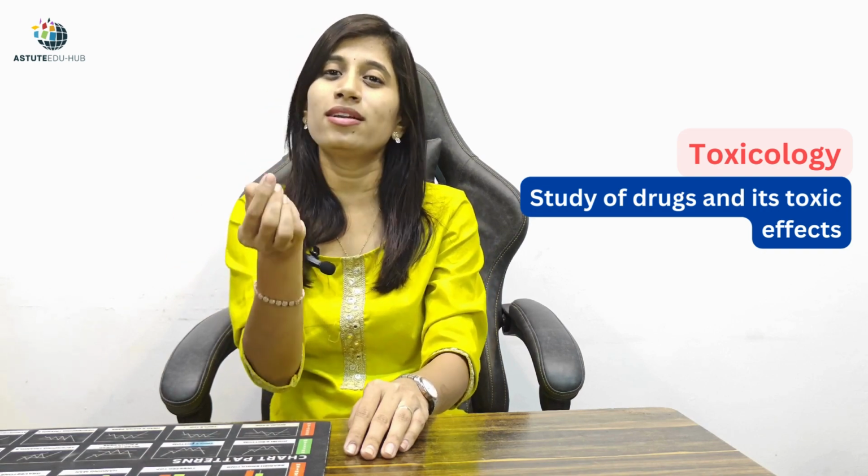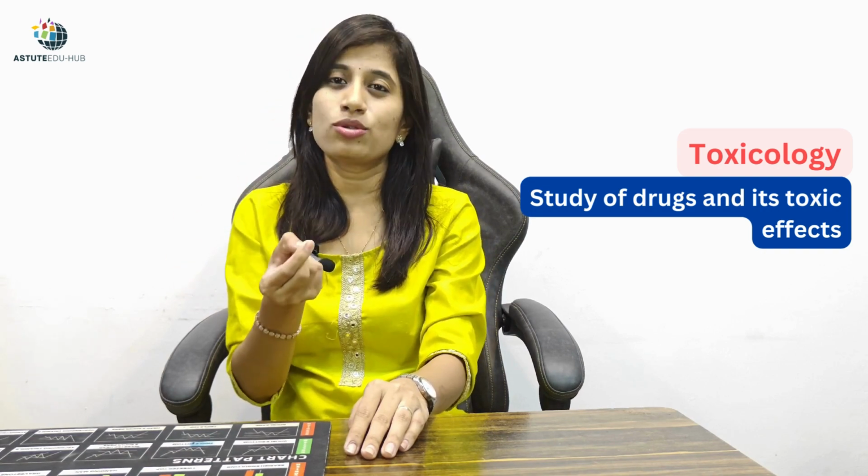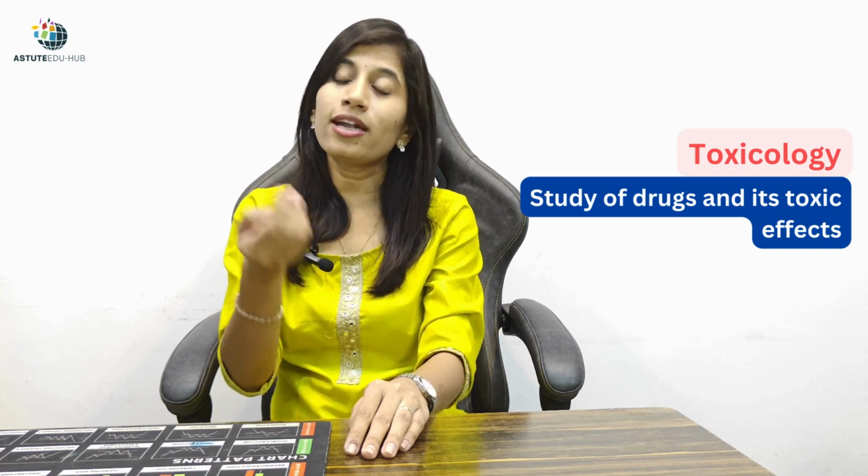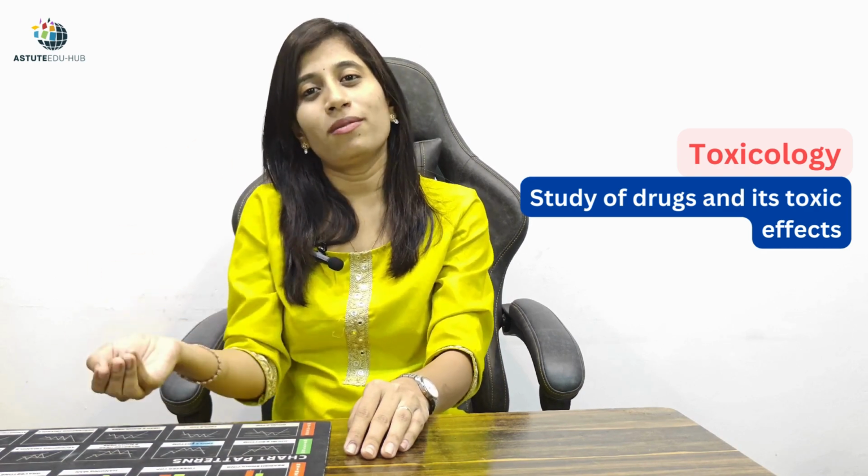And if a poison is taken in a certain controlled dose, it can become a drug. So it works vice versa, and the study of poisoning and toxic substances, or a drug and its toxic reactions, is called toxicology.